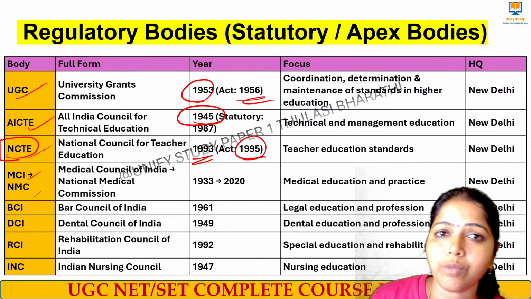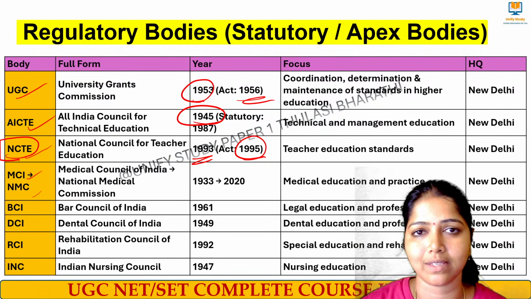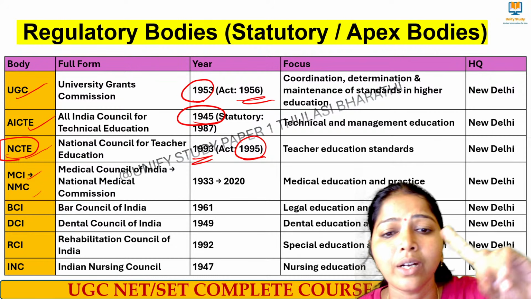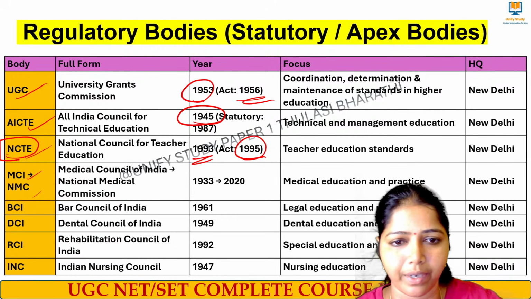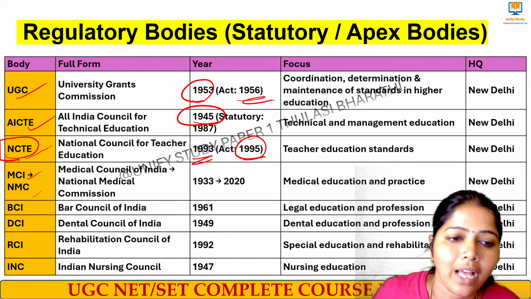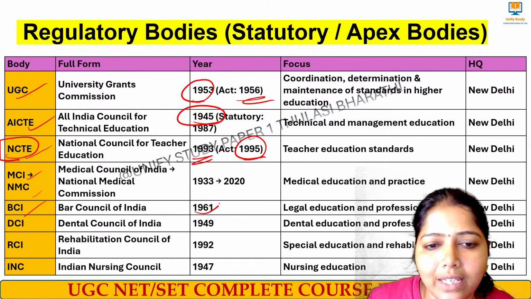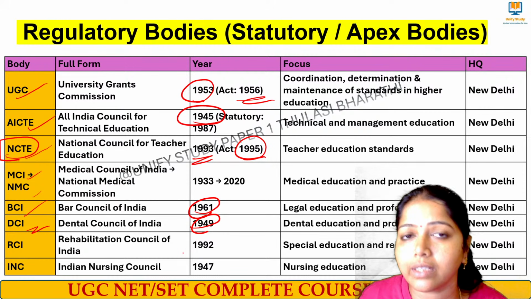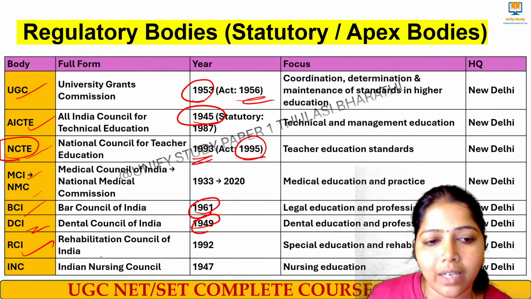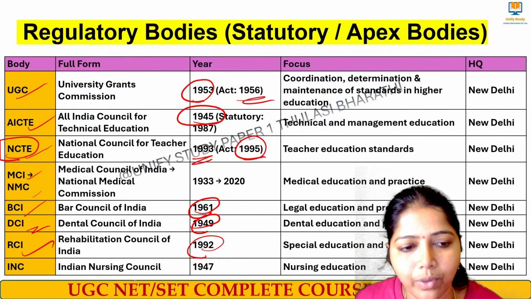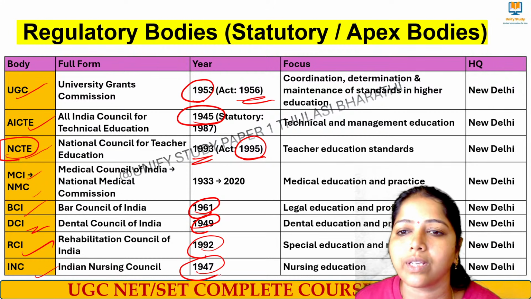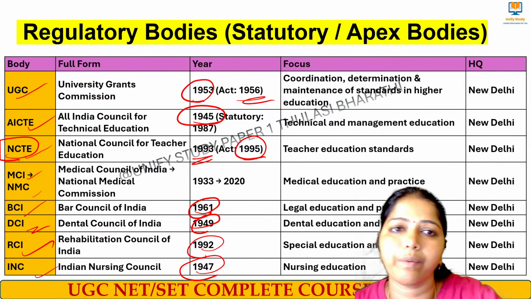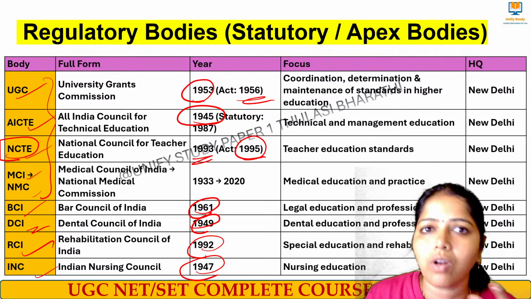Okay. Next, MCI, NMC, the Medical Council of India and the National Medical Commission. MCI was started in 1933, before independence, but the name was changed to NMC in the year 2020, after NEP 2020. Next we had the Bar Council of India in 1961. Next, DCI, the Dental Council of India, 1949. These are all called regulatory bodies of India. RCI, the Rehabilitation Council of India, 1992, and the Indian Nursing Council, 1947. Definitely we have to remember these years, most important, because we are all known to these things, right?